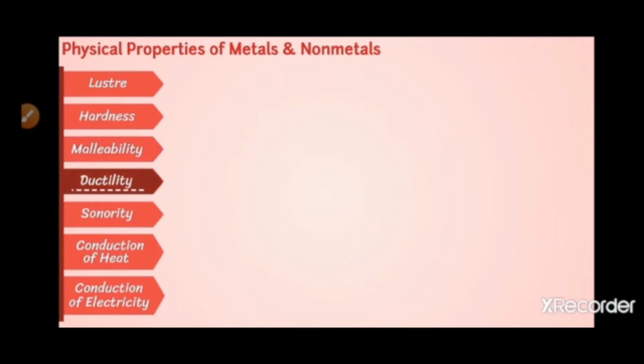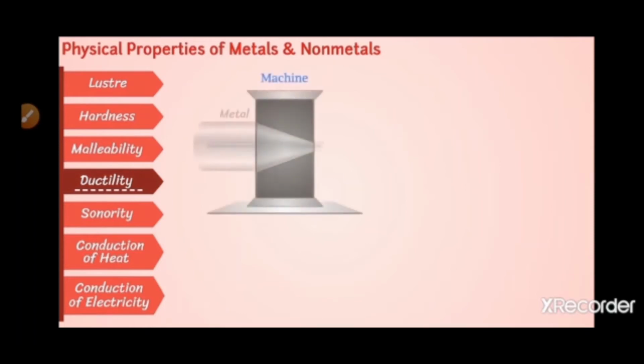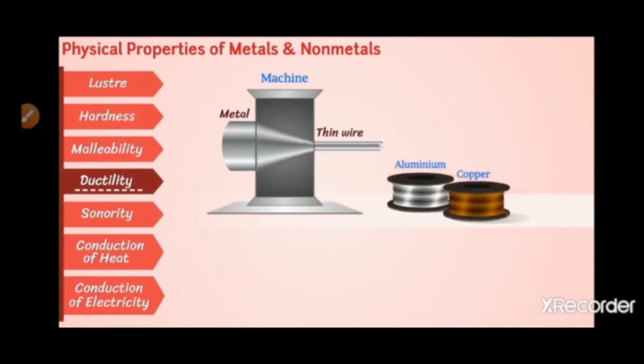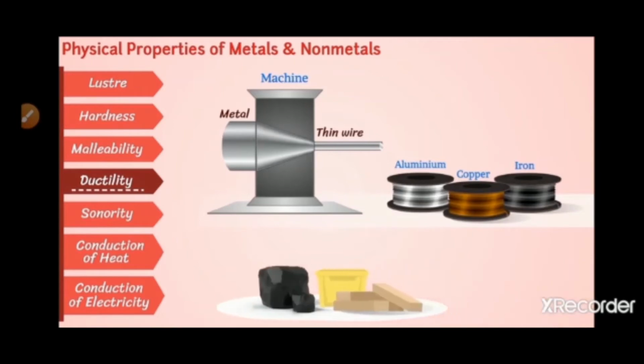Next comes ductility. Ductility is a property of metals which can be drawn into thin wires. You can observe various thin wires in our daily life like aluminium wires, copper wires in electrical purposes and even iron wires. Whereas non-metals are non-ductile. They break into pieces if you try to draw them into thin wires.